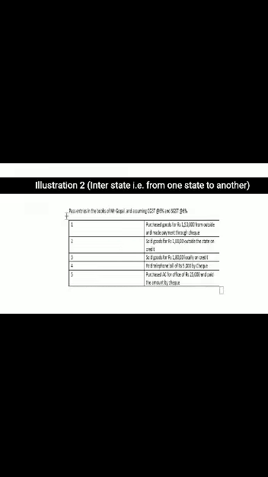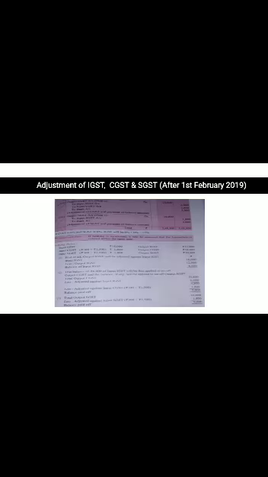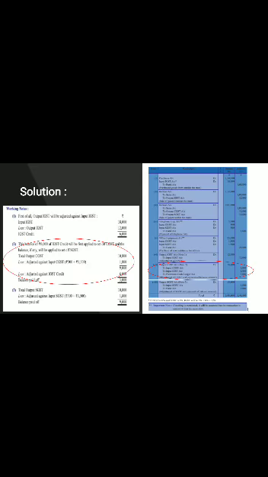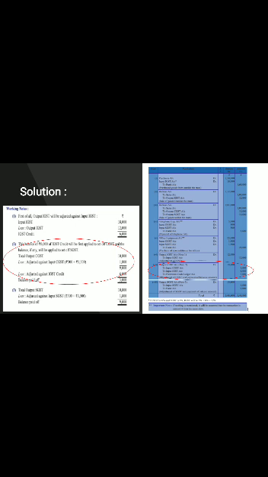Now the next one is the telephone bills, because the telephone bills also remain in local areas. So for the telephone bills, the input CGST and the input SGST will be placed on the value of telephone bills, paid to bank. And now the next one is referring to your purchase of AC and paid the amount in cash. When it is for the office, again it is purchased from the local area. So that means you have to put here input CGST and input SGST. But if it is from outside the state, then use the IGST. So these entries, first of all, you have to pass.